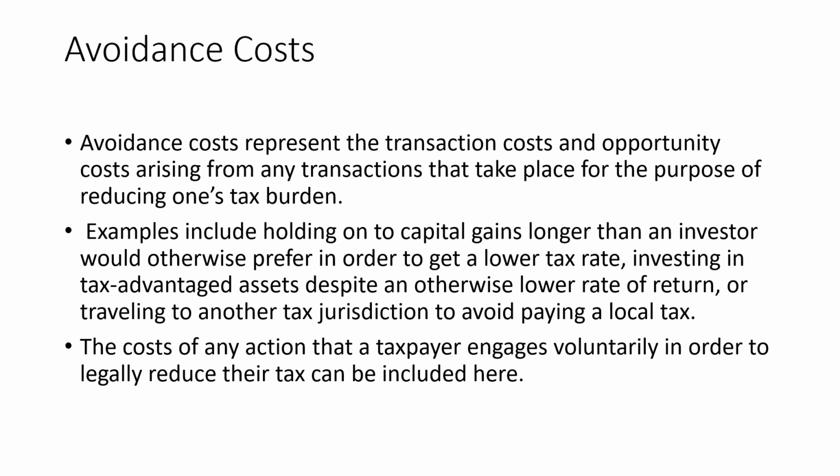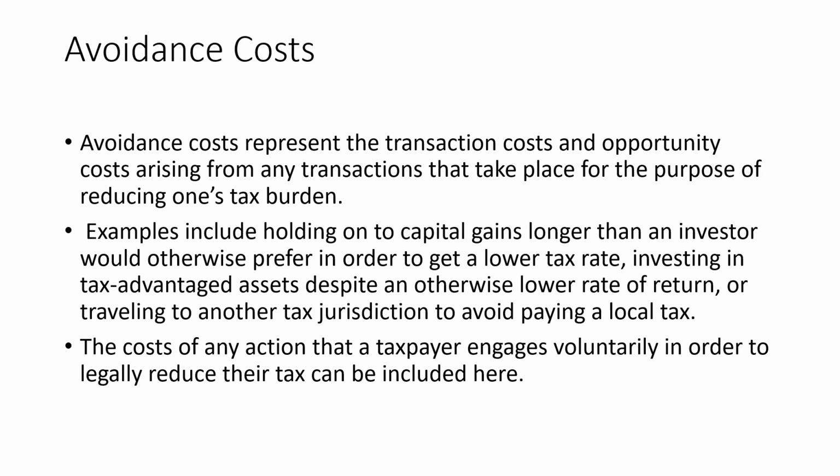So all these kinds of things, and then investing in tax advantage assets, and searching for the tax advantage assets. You are actually seeking more information from the market. You are consulting some agencies in order to understand which are the tax advantage assets. So as a result, you are incurring some cost, which is known as the avoidance cost.